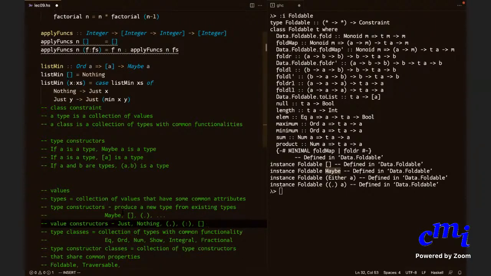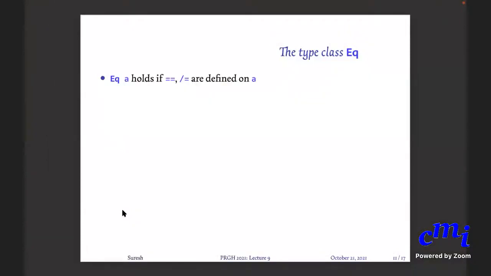But anyway, let's get back to Eq. Eq is therefore the class of all types that allow the equality check. And the moment a type allows the equality check, it also allows the inequality check. You can define one from the other. If you define equality, then you can define inequality: A not equal to B if and only if not of A equal to B, and A equal to B if and only if not of A not equal to B. So that's one thing.